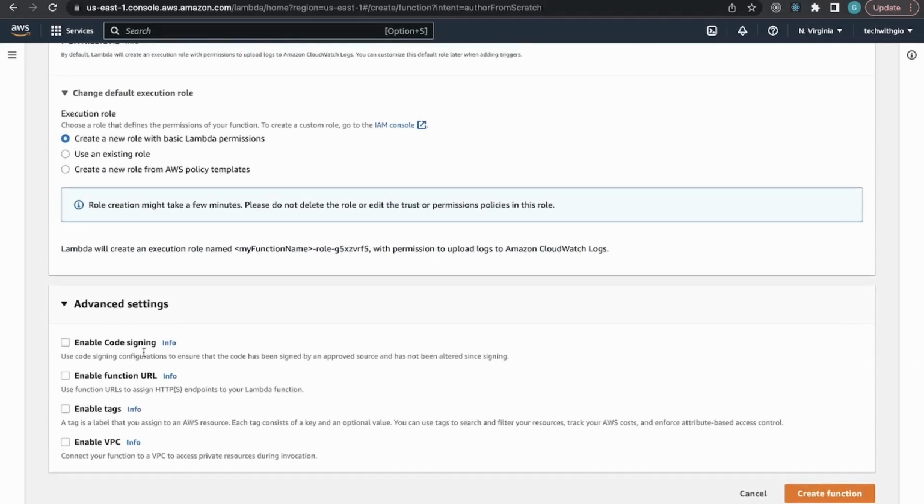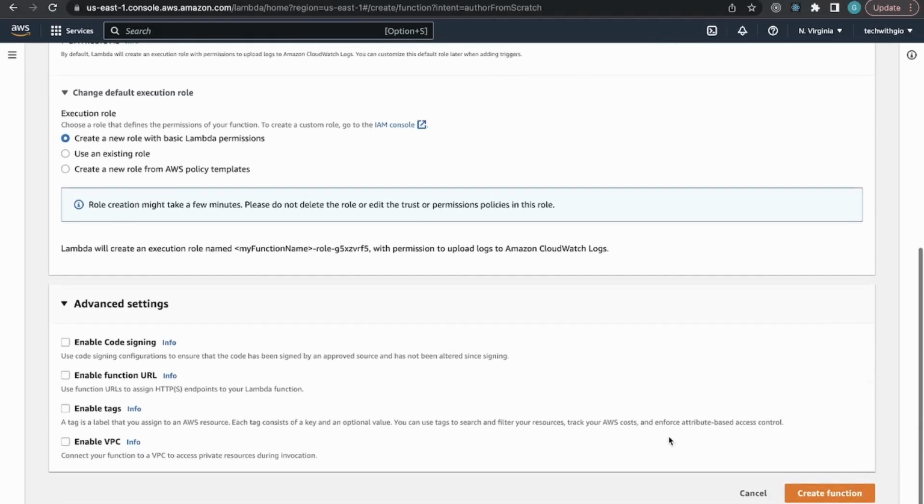Then there are the advanced settings. You can enable code signing, or enable function URL, which you can use for assigning HTTP endpoints to your Lambda function. Enable tags: if you want to give your Lambda function a tag, you can do that. It's essentially like a label. And if you want to enable VPC, a virtual private cloud, you can connect your Lambda function to a VPC as well.